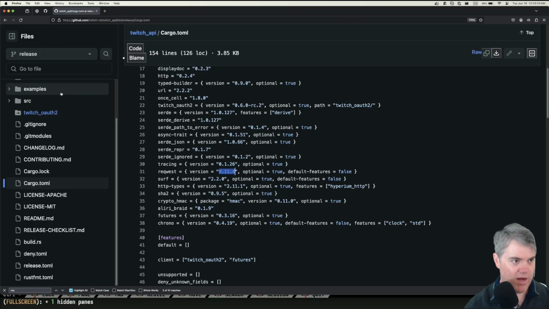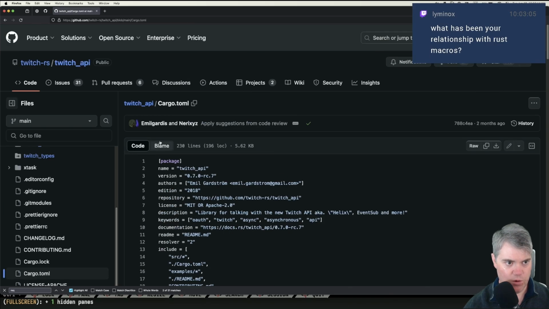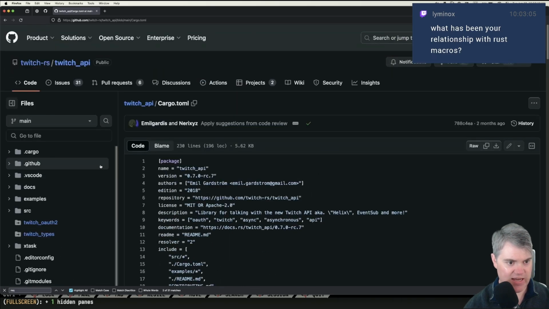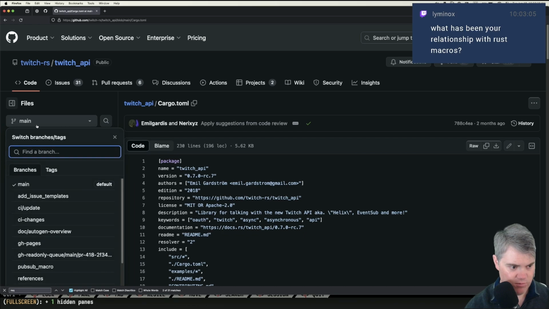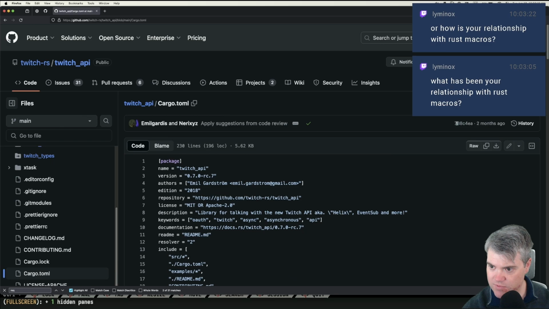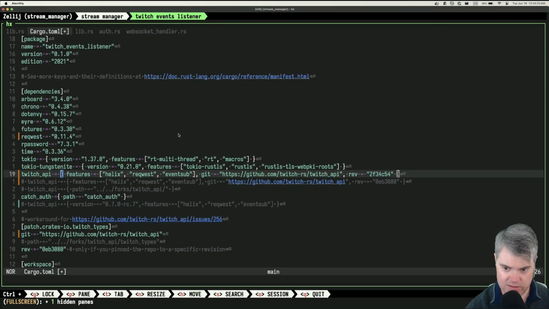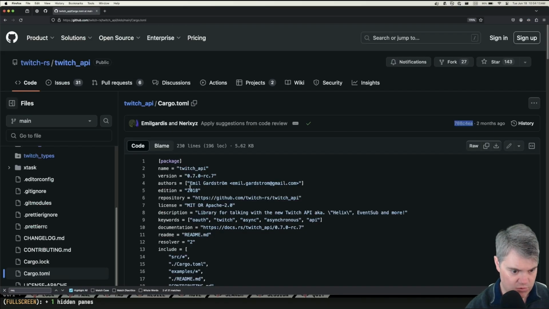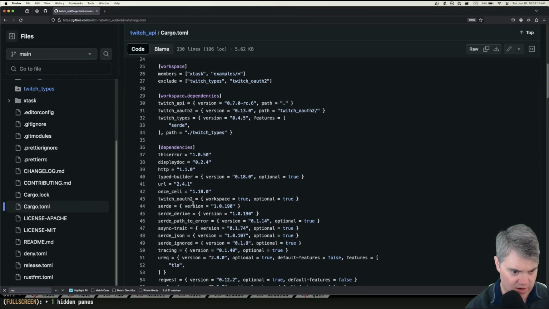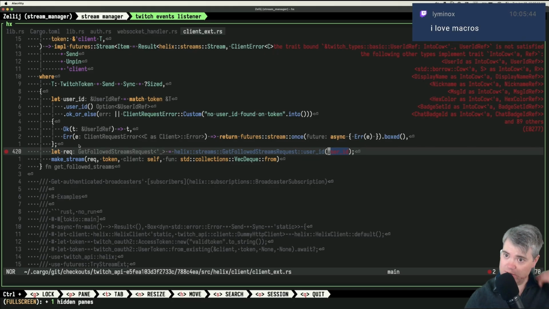So the main reason why we went to the main branch of this is because we wanted to get channel chat stuff, which we had working, which makes me think that most of the problem was around the add stuff. So if we're in main, let's grab this commit. So this was Twitch API, that commit, that's gonna require request 0.12, right? Which is the latest version of request, I think. 0.12.2.